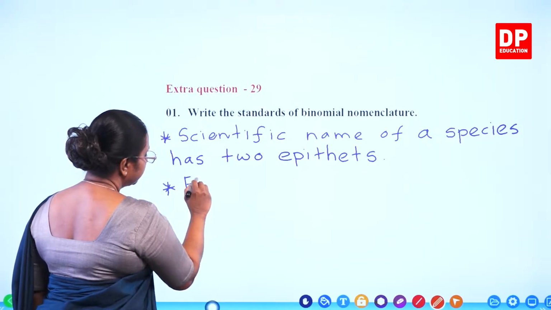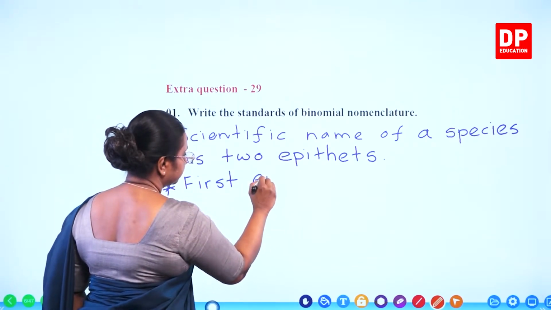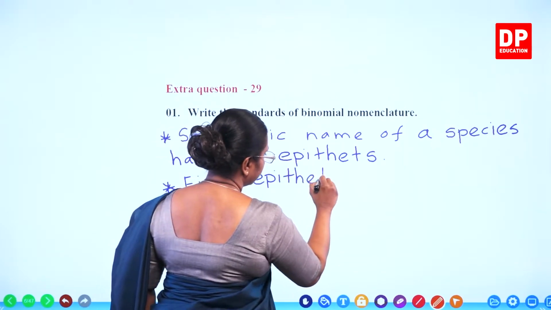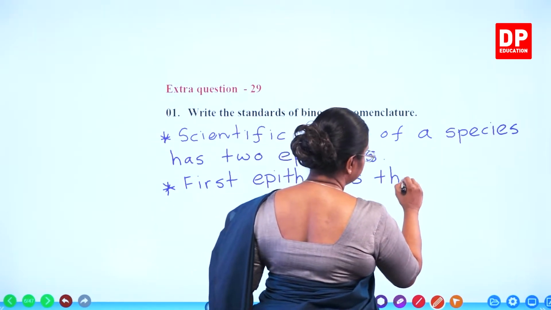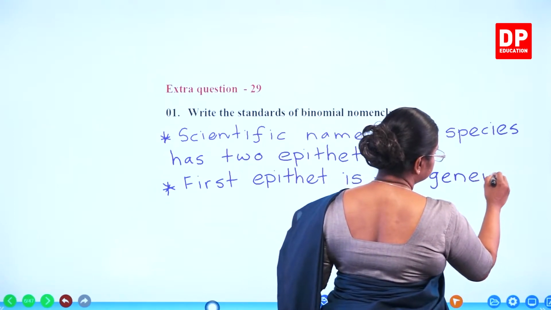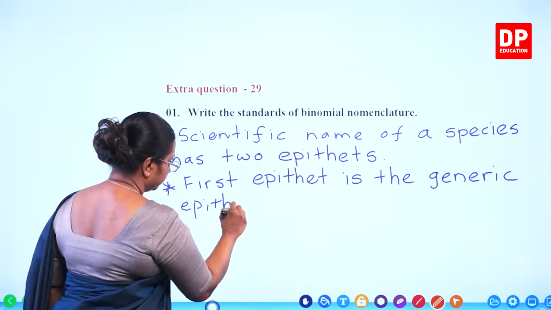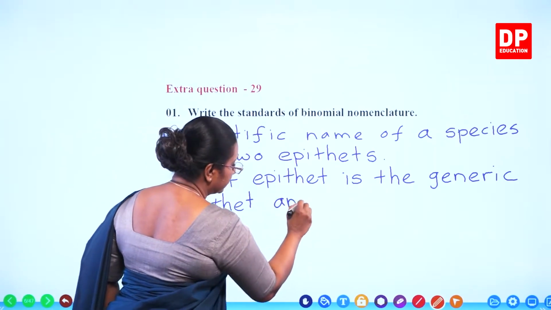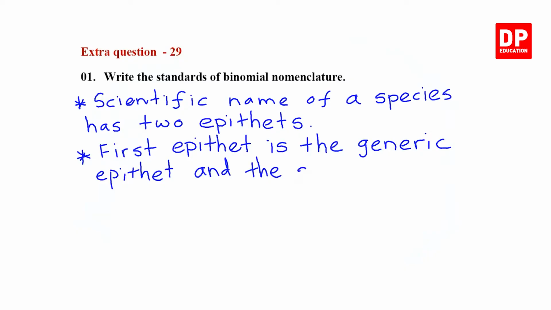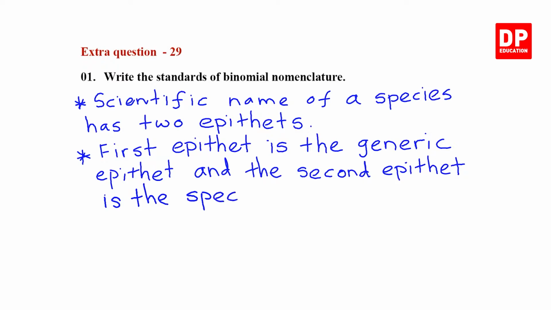The first epithet is the generic epithet, and the second epithet is the specific epithet.